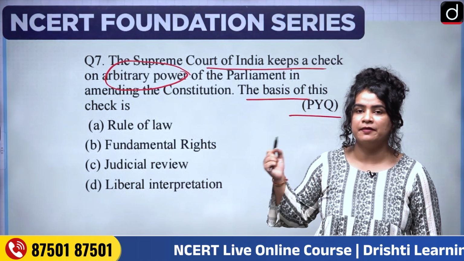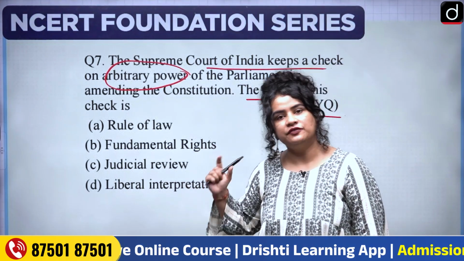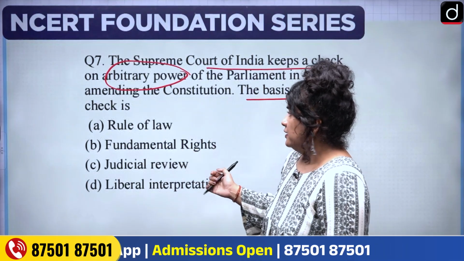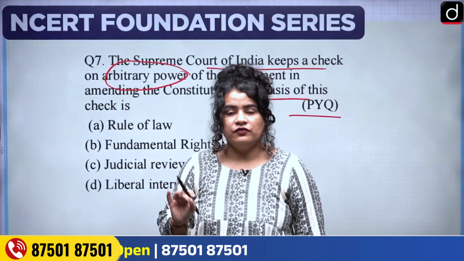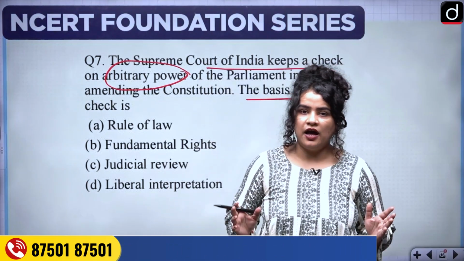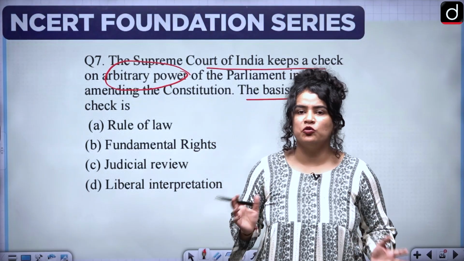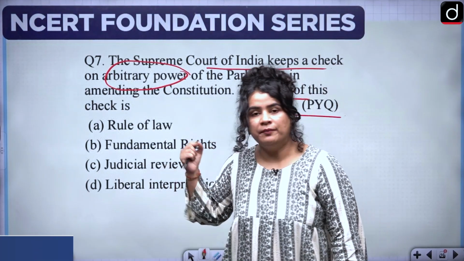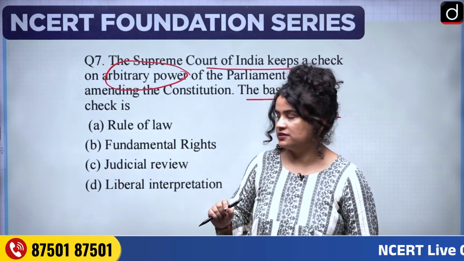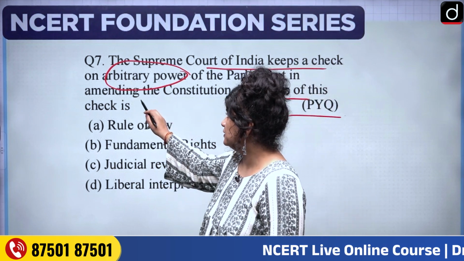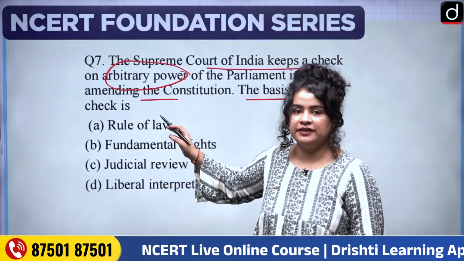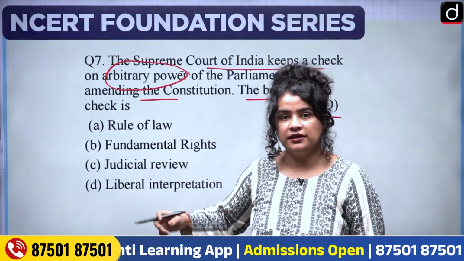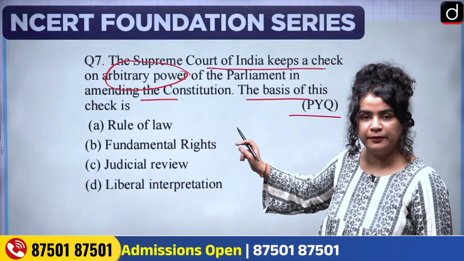The Parliament can amend a Constitution. That itself is a huge topic in itself. But let's say the Parliament is capable of amending the Constitution, and both the houses, Lok Sabha and Rajya Sabha, have more or less equal powers in this matter. But can they do so arbitrarily? They cannot. Okay? And what is the basis? Why? What is the principle that actually prevents this arbitrary amendment?